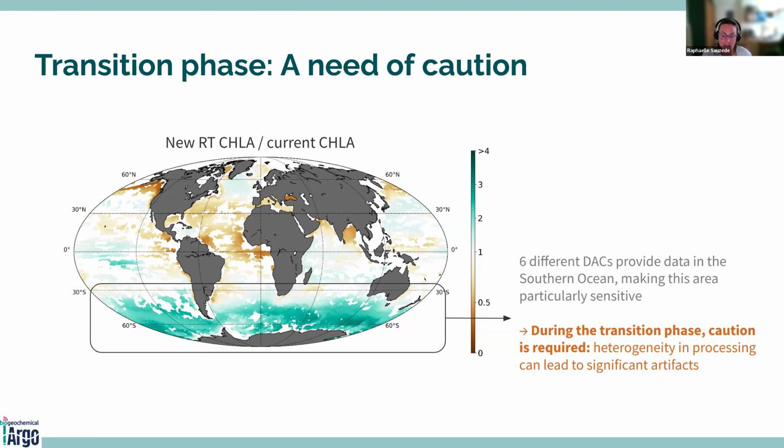We have data that comes from 6 different DACs. So, for example, if one DAC reprocess their data and the other one is not ready, I would say, you can have 2 floats nearby with data with difference of 4 in their chlorophyll A data. So you really have to be cautious during this phase that we hope will be the shorter as possible.